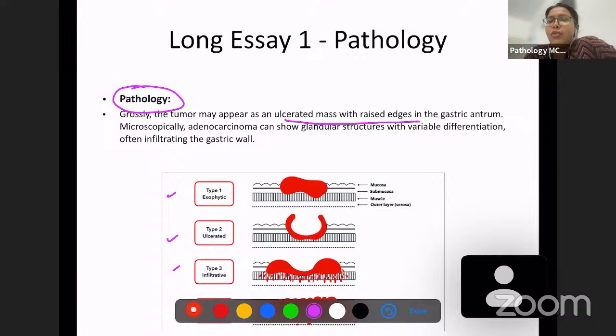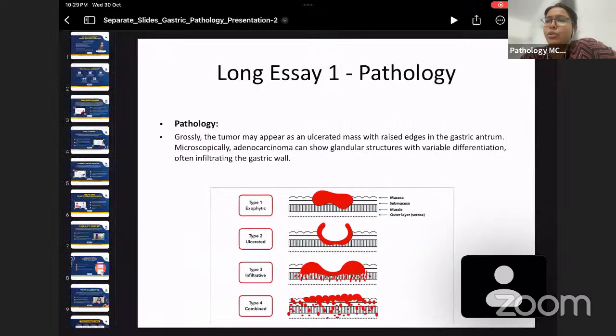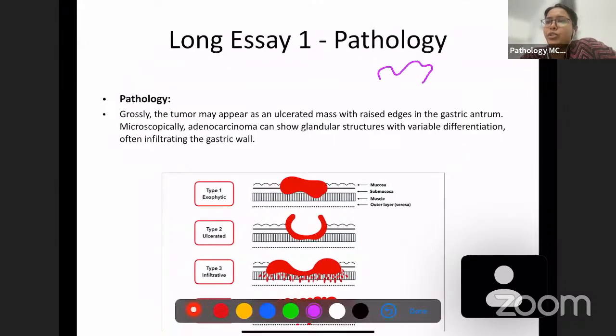4 types. First one is exophytic. Exophytic, as the name says, exo means outward. So you're going to have outward projection of this tumor. So this is exophytic. Then second one is ulcerated. Ulcerated means there's going to be a crater-like appearance, which is ulceration. So this is ulcerated. And third thing is infiltrative.